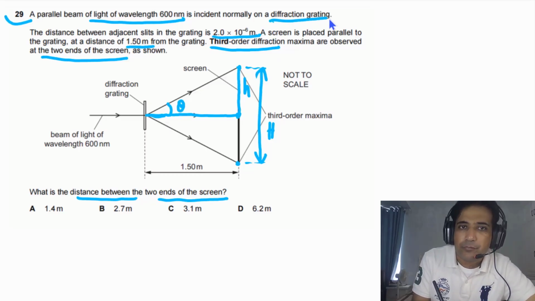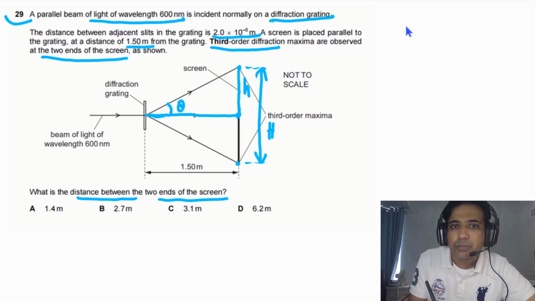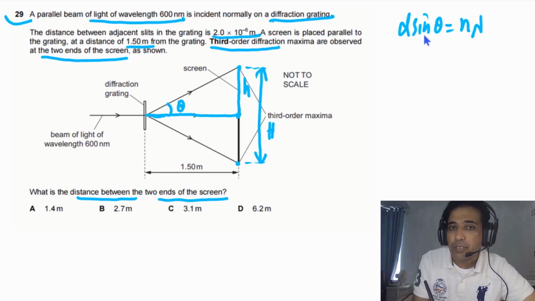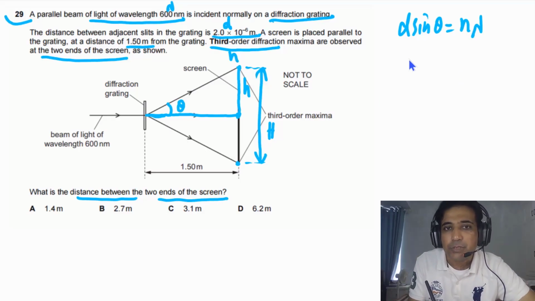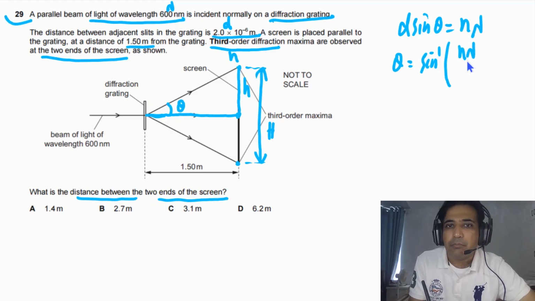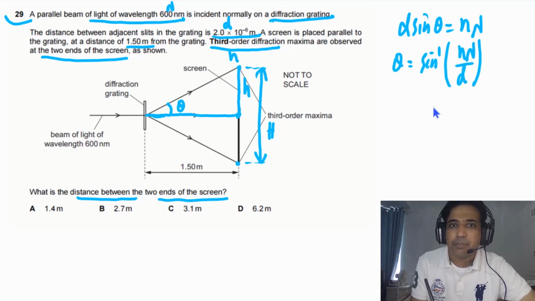And this question is about diffraction grating. So for diffraction grating, d sine theta is equal to n times lambda. So we can find out the value of the angle. d is given to us, we have the value of lambda, and we also have the value of n. So we can rearrange this one and write theta in this case equal to sine inverse of n lambda by d. Now we can plug in values.